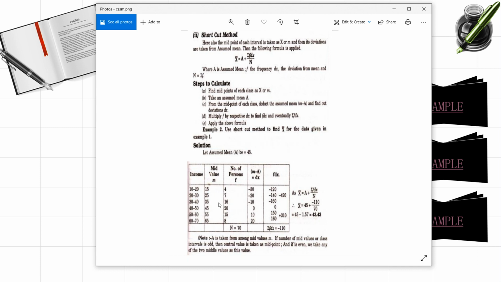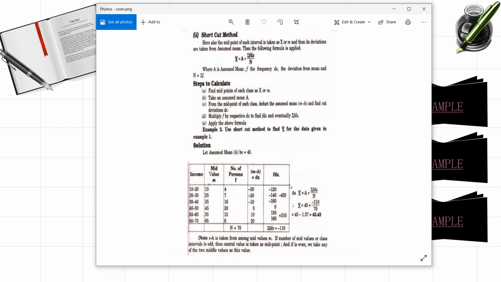Okay, and we are going to consider the middle value, right? But here you can observe 2 middle values are there. So either one you can consider, either 35 or 45, your wish. Any one value consider as A, assumed mean. Here they considered as 45. You try with 35. You'll get the same answer. Just be careful about the calculation part. For sure you'll get the same answer.